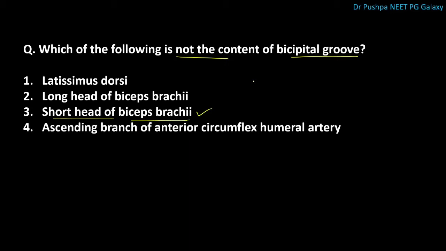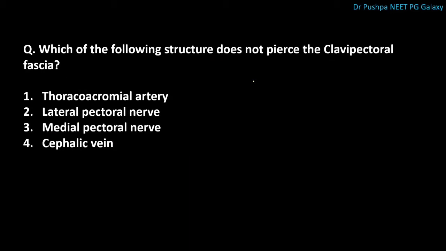Next question is, which of the following structure does not pierce the clavipectoral fascia? The correct answer is medial pectoral nerve. The structures piercing the clavipectoral fascia are thoracoacromial artery, lateral pectoral nerve, cephalic vein and lymphatics from the breast.